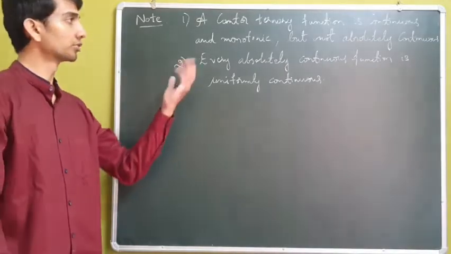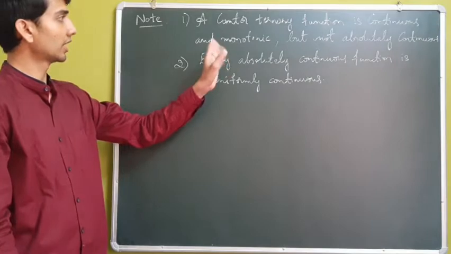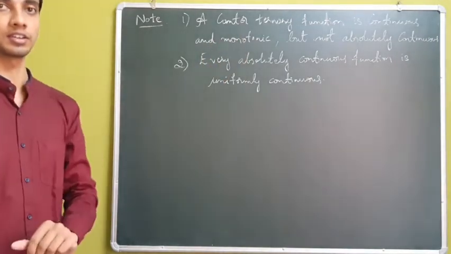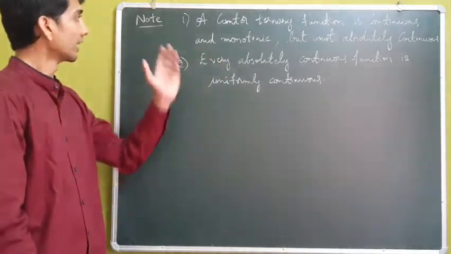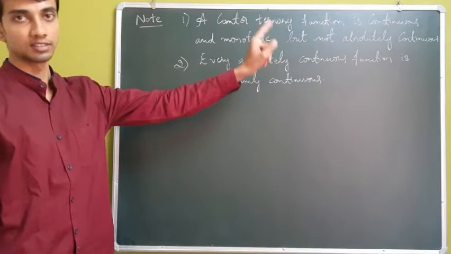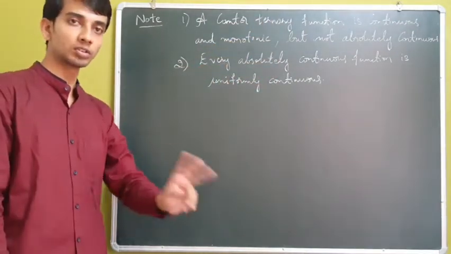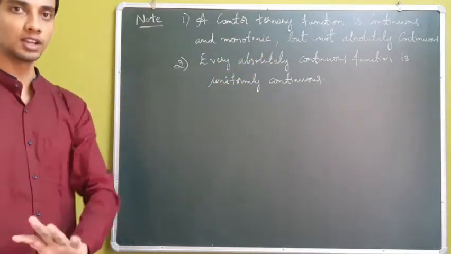You may have a question like this: show that the Cantor ternary function is continuous and monotonic, but it is not absolutely continuous. You may need to prove this, and the proof is left to you. The Cantor ternary function is both continuous and monotonic, and note that it is not absolutely continuous.